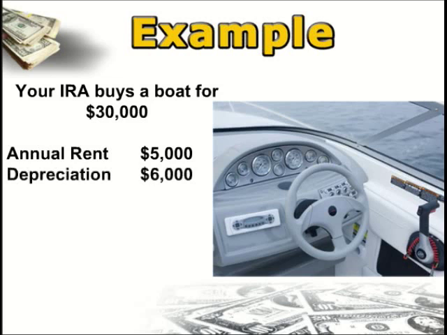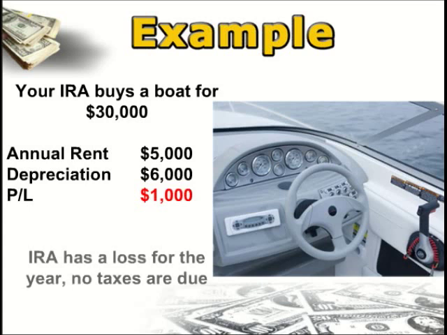So now if my IRA bought the boat for $30,000, and if it had a 5-year life expectancy under the tax code, that means I'm allowed to write off $6,000 of the value of that boat each and every year. If I only made $5,000 from the boat rental, and yet I have $6,000 of depreciation deductions, guess what? I ran a loss for tax reporting purposes, and now even though my IRA ran an active business, it didn't have a profit, so therefore it didn't have to pay any taxes for renting out the boat.